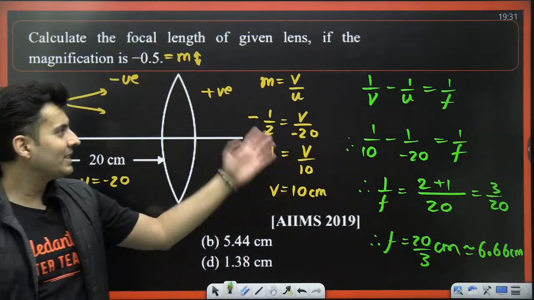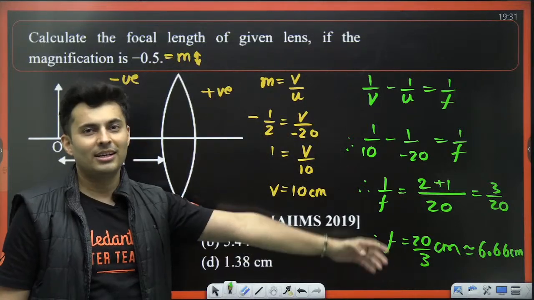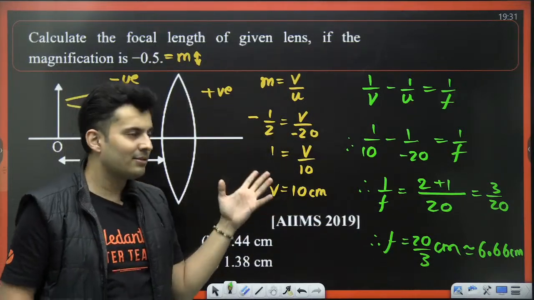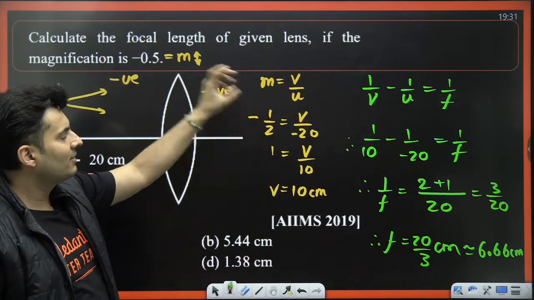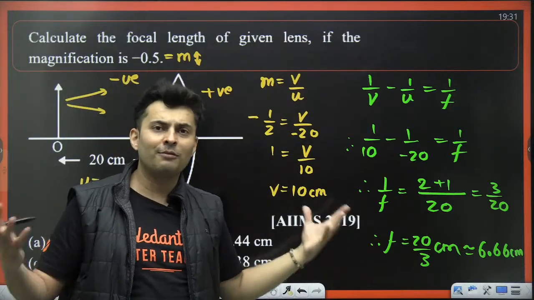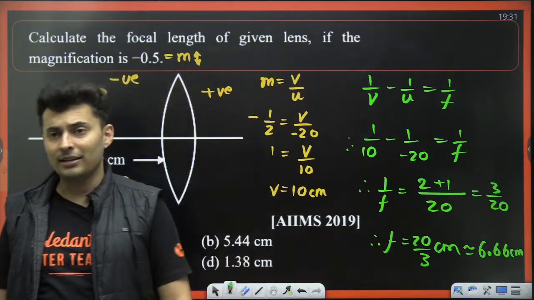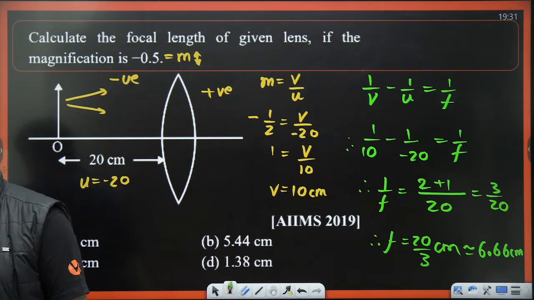Very nice. So this was a AIMS question in 2019. AIMS questions also can be solved. And if you know the formulas, when to use what, if you know the sign convention, that's it. Write down what is given, write down what you don't know. Somehow you might have to use more than one step or one formula to get the answer. I hope this has been now made as an easy question.